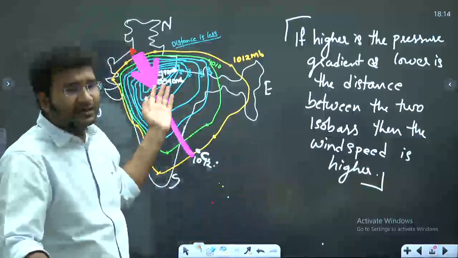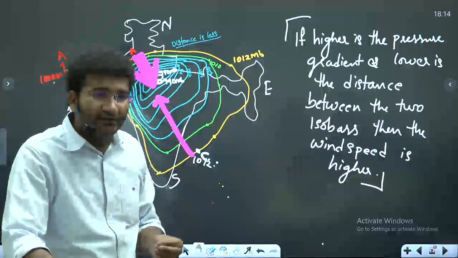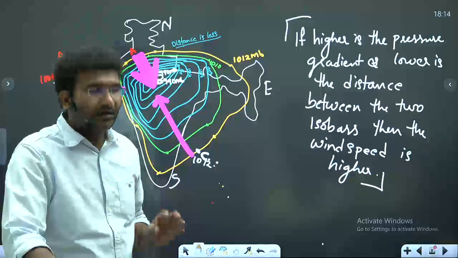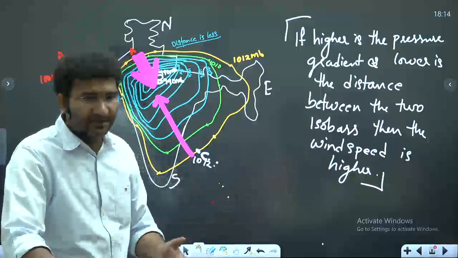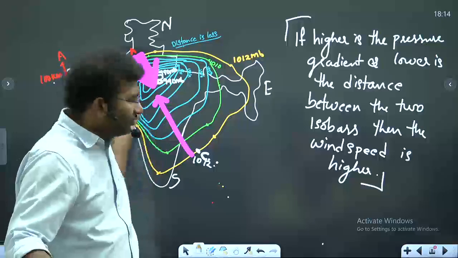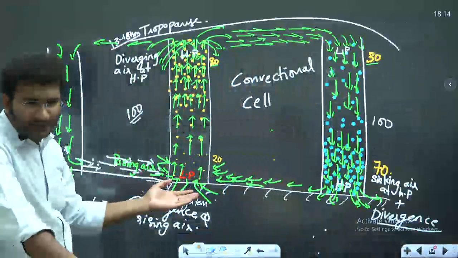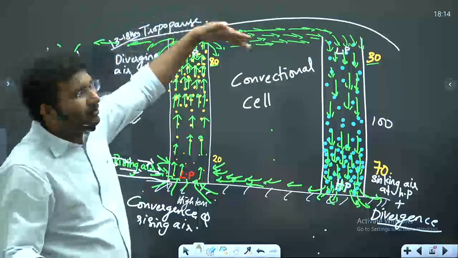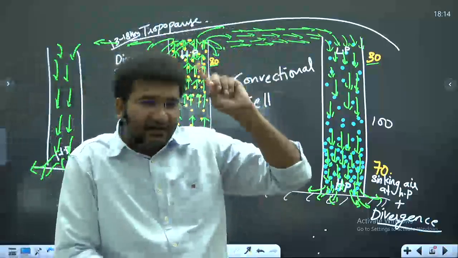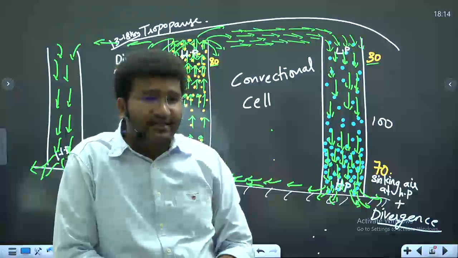See, normal winds, which are present at the surface, are dominantly driven by pressure gradient force. Means there is a good difference in the pressure, so that's the reason why the wind is able to move faster. Low pressure, high pressure. But as soon as you go into the upper atmosphere, the properties change. In fact, there temperature is the driving force.